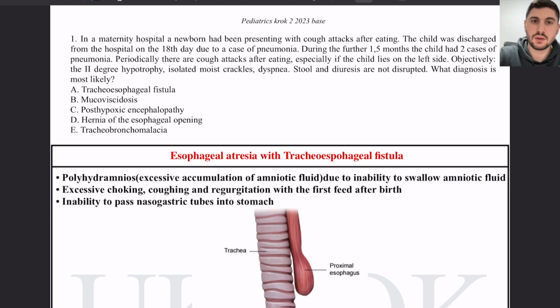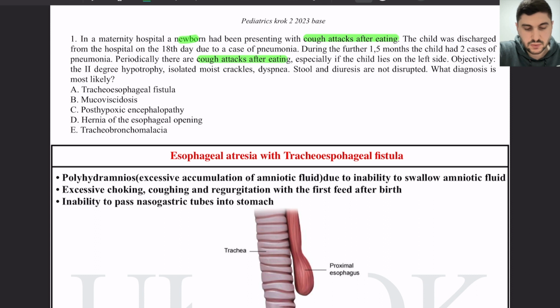Now we will start with the base of pediatrics. In a maternity hospital, a newborn had been presenting with cough attacks after eating. The child was discharged from the hospital on the 18th day due to a case of pneumonia. During the further 1.5 months, the child has 2 cases of pneumonia. Periodically, there are cough attacks after eating, and especially if the child lies on the left side. Objectively, second degree hypertrophy, isolated moist crackles, and dyspnea. Stool and diuresis are not disrupted. What diagnosis is most likely?